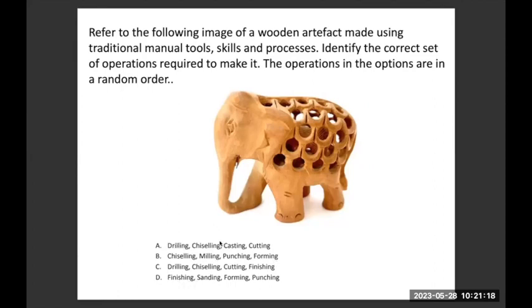The options include drilling, chiseling, casting, forming, punching, milling, finishing. There are so many options given, and then there are various combinations given. What you have to find is which option or which sequence is correct for making this kind of artifact, which is made using the material wood. No metal is used here.